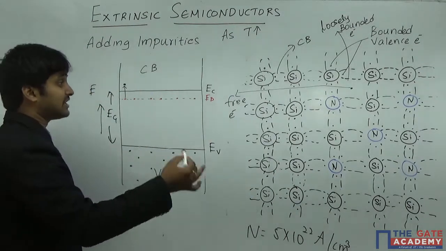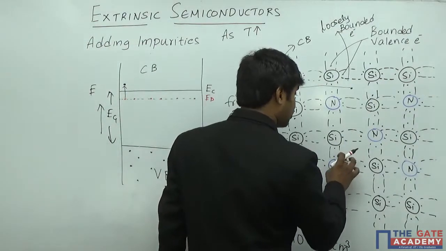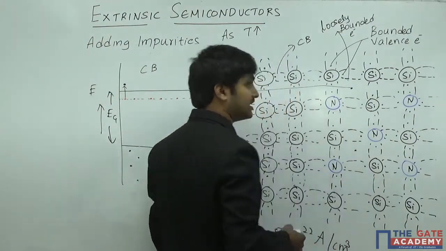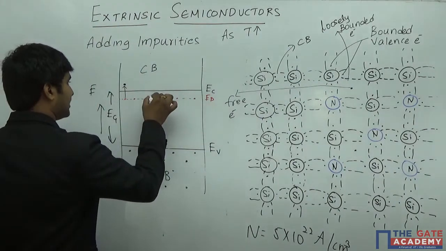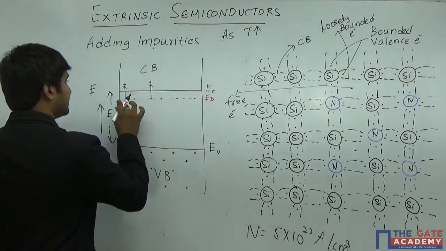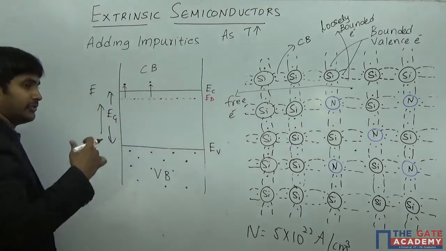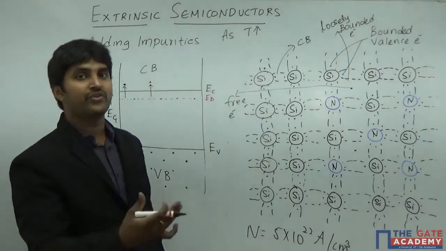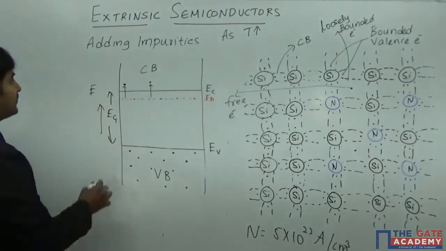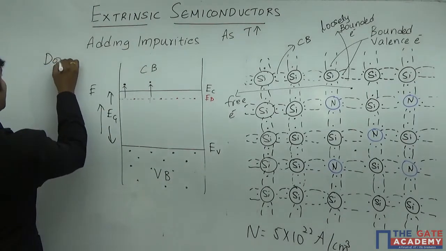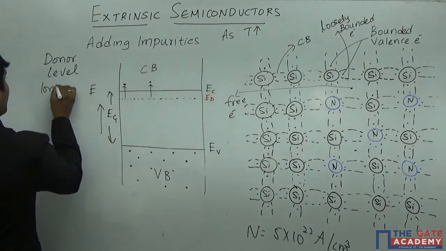Now as the temperature increases, more and more electrons are going to get excited from the donor energy level into the conduction band. This particular process of an electron moving from the donor energy level into the conduction band is what we call donor level ionization.